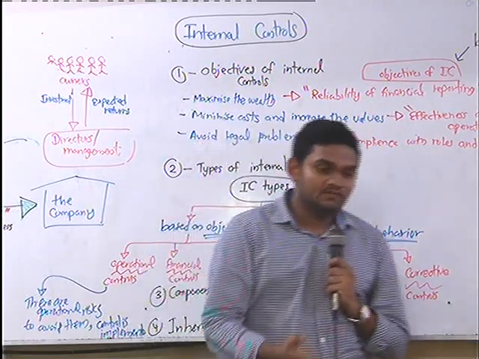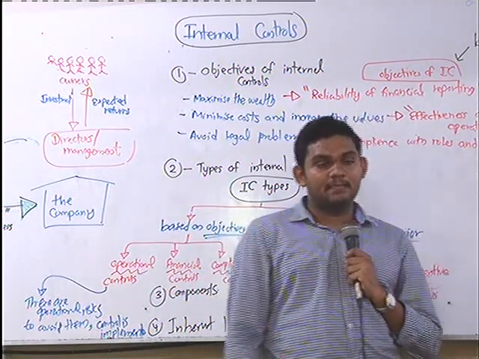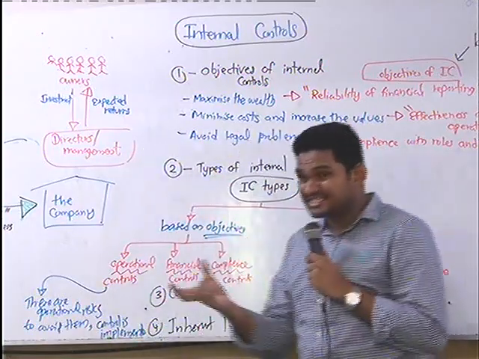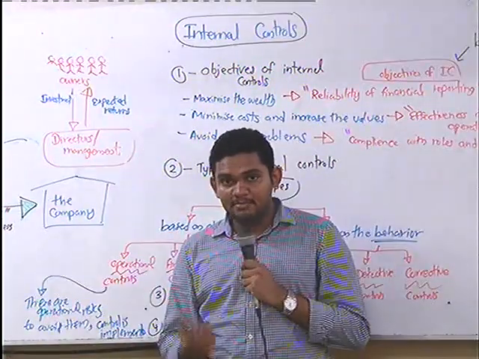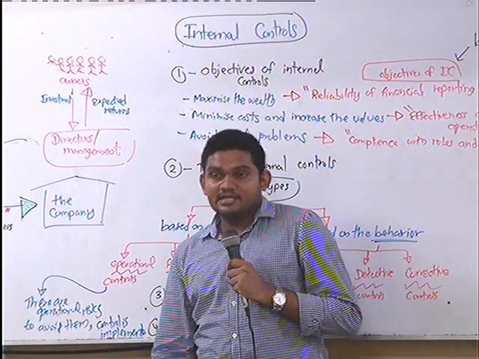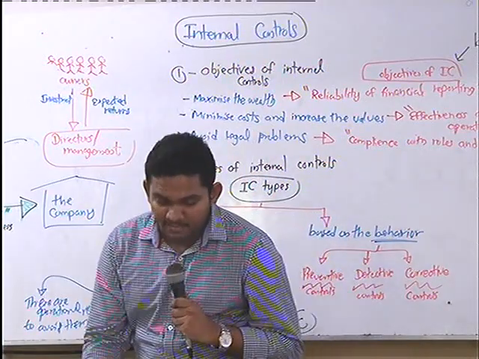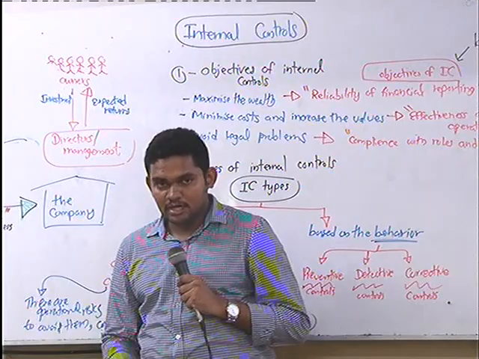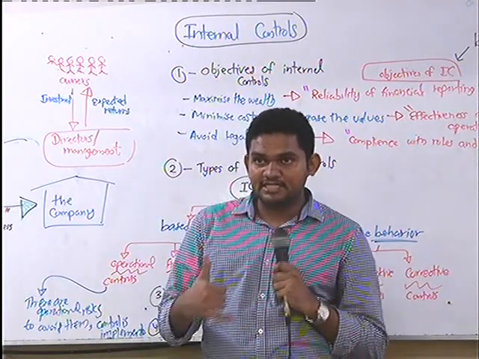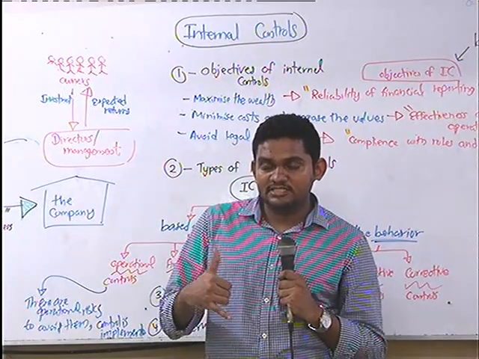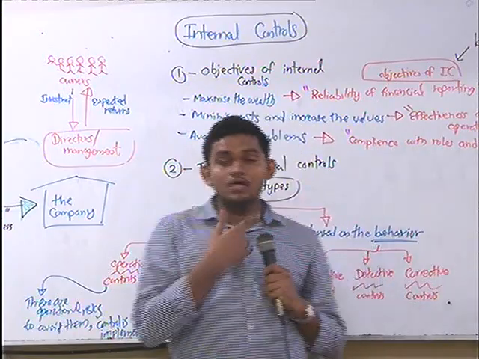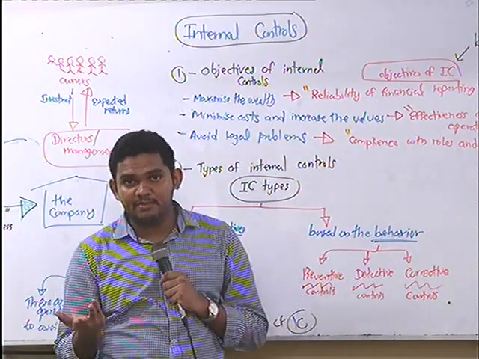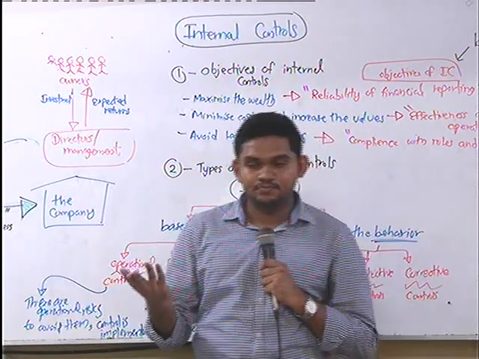That's a risk. So the risk is making a payment for an unreceived good, right? So what can you do to avoid it? What is the control? Three-way matching. Simple. Three-way matching.